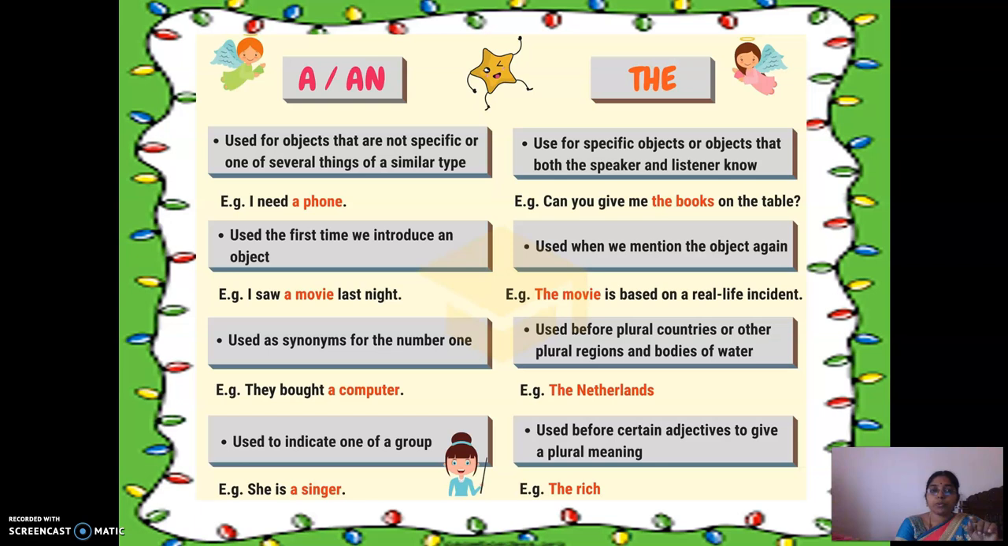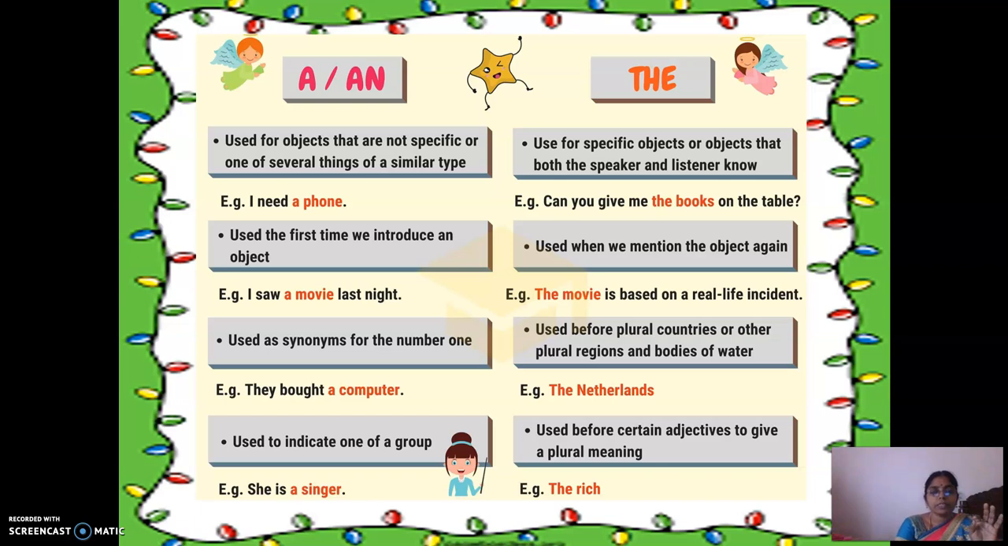The next point is used the first time we introduce an object. When we introduce an object for the first time, we use a or an, depending on the noun. I saw a movie last night. Okay, a movie. So movie is a noun here, and a is an article. That movie is used by me for the first time. I'm introducing the word movie for the first time, so I'm using the word a. I saw a movie last night.